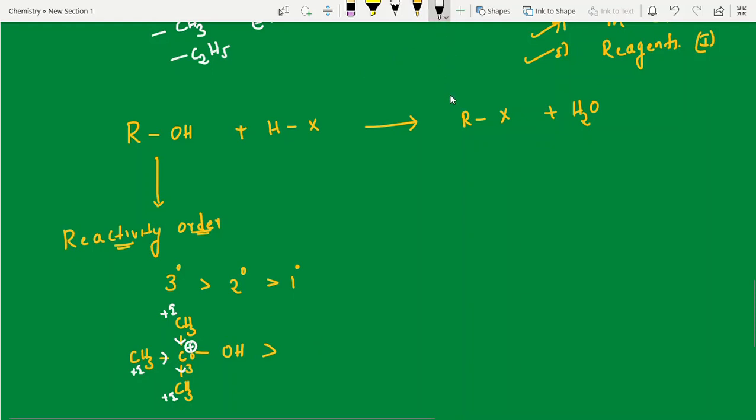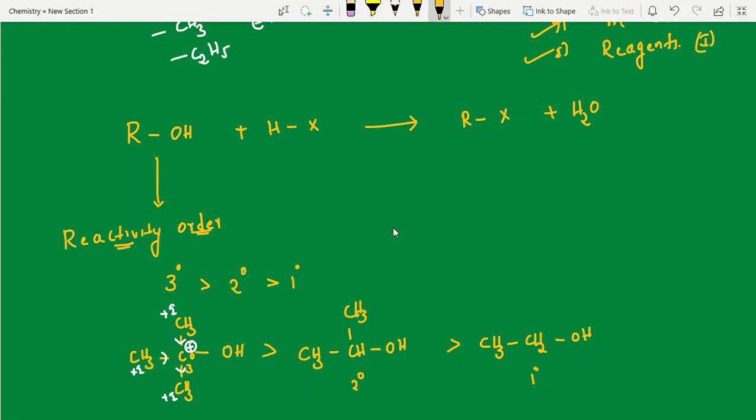If you look into 2 degree, next is the 2 degree stability order. CH3CHOH. See, here also this is a 2 degree alcohol, because the alcohol is attached to a 2 degree carbon. A 2 degree carbon is nothing but 2 carbons. Next, the least reactive guy is the primary alcohol. Among alcohols, he is the least reactive.